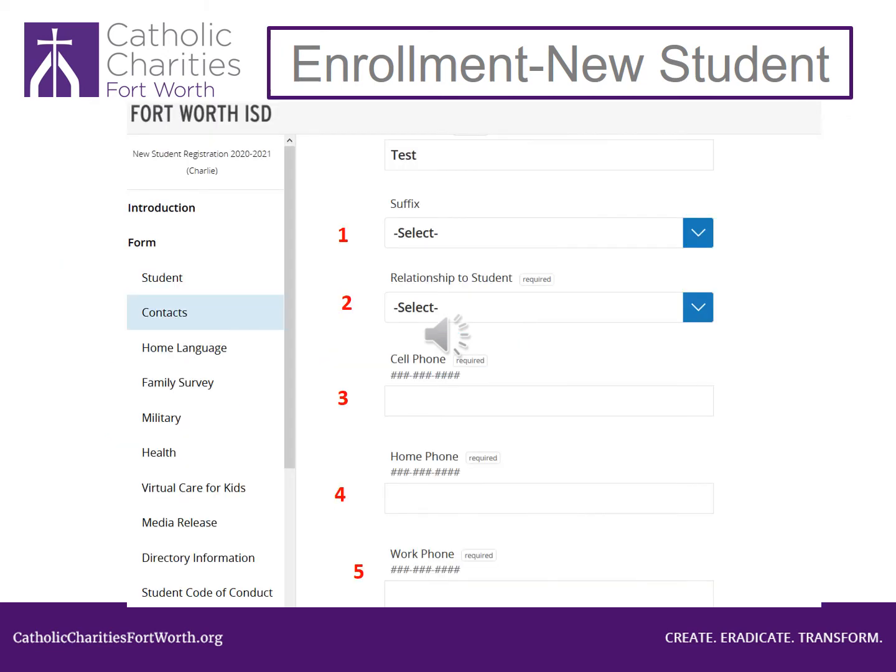Look at number 1. Leave this blank. Look at number 2. Click on the blue arrow and select your relationship to the child, such as father, mother, aunt, uncle, etc. Look at number 3. You must type your cell phone number here. If you ever change your phone number, you must tell the school your new phone number. Look at number 4 and 5. Type the same phone number that was in number 3 in these 2. Scroll down the page.